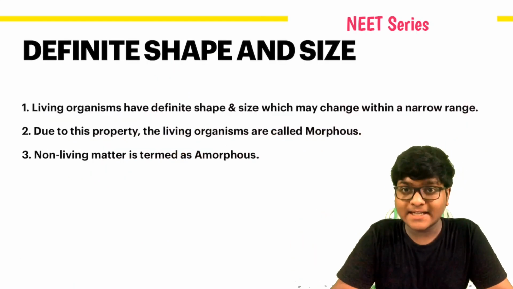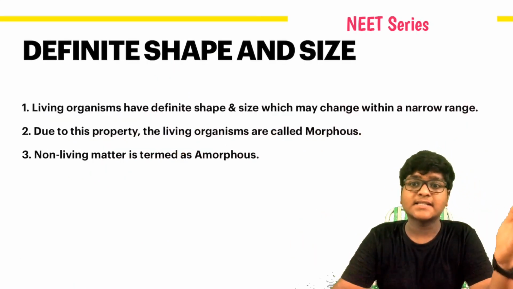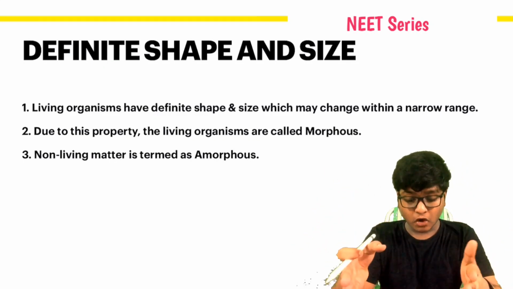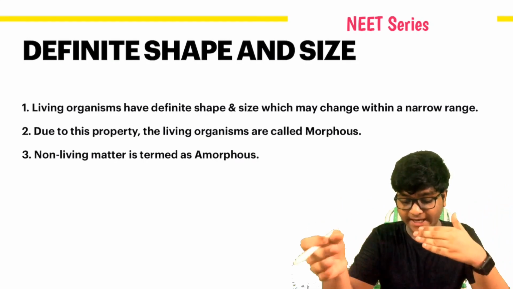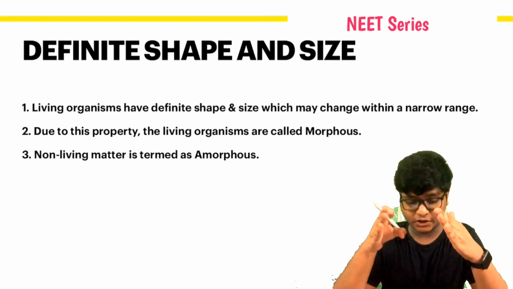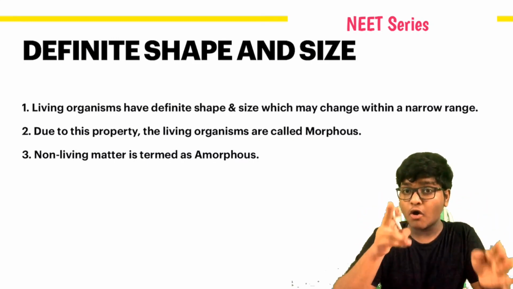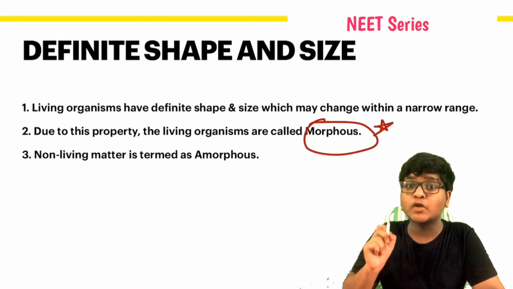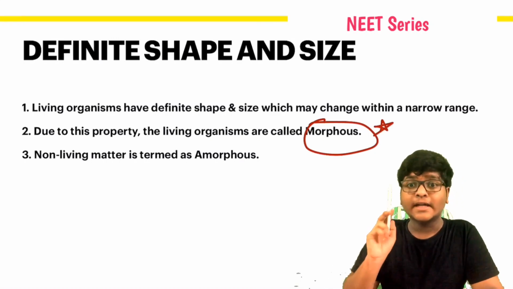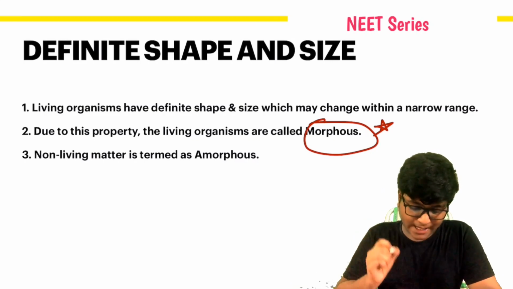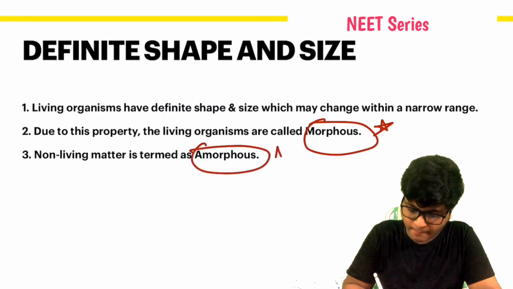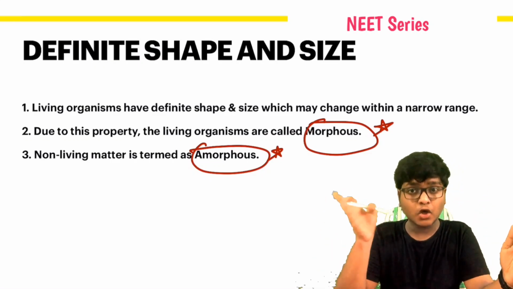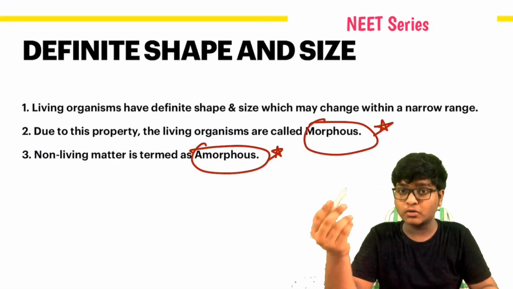Yeah, definite shape and size. There are several creatures, small to big, non-living matter, living matter. Living organisms have definite shape and size which may change within a narrow range. Due to this property, living organisms are called morphous. This is a very important thing, you have to note it down. It's very, very important from the NEET paper point of view. And non-living matter is termed amorphous. Morphous, living matter; amorphous, non-living matter. Let's go to the next slide.